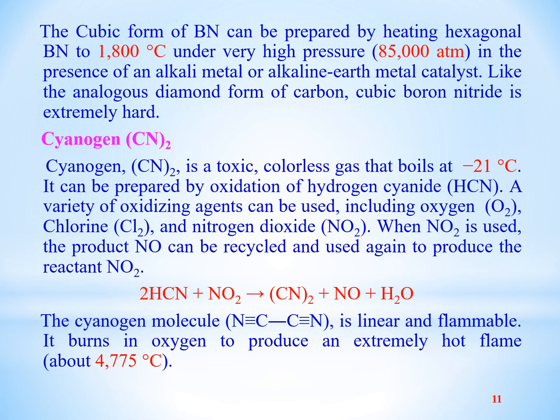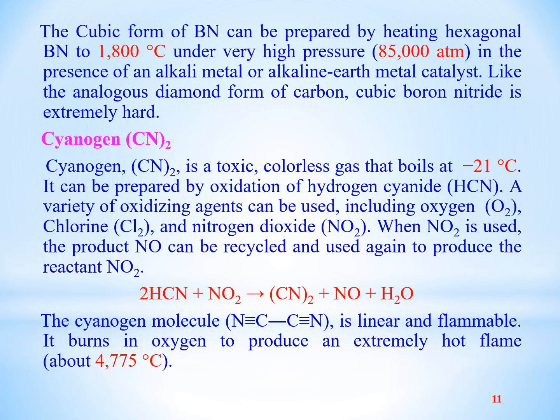Cyanogen is a toxic colorless gas that boils at -21 degrees centigrade. It can be prepared by oxidation of hydrogen cyanide. A variety of oxidizing agents can be used, including oxygen, chlorine, and nitrogen peroxide.